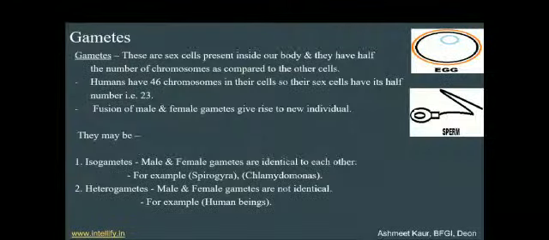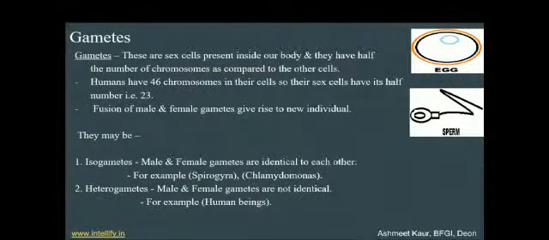So these are sex cells in our body, and humans have 46 chromosomes in their cells, so their gamete cells have 23n, and fusion of these gametes gives rise to a new individual. These gametes may be isogametes or heterogametes. Isogametes means male and female gametes are identical to each other, that is, they are similar to each other. For example, in the case of Spirogyra and Chlamydomonas species. And heterogametes, in this case male and female gametes are not identical.